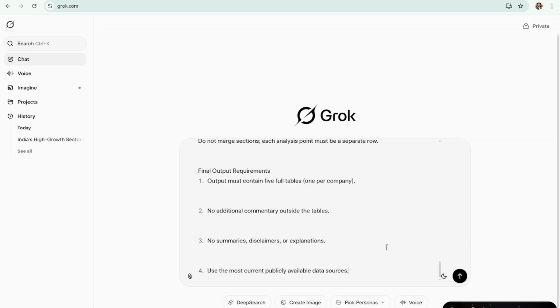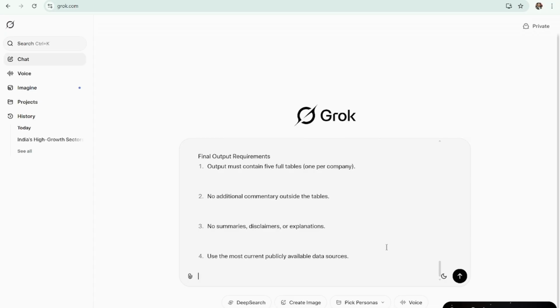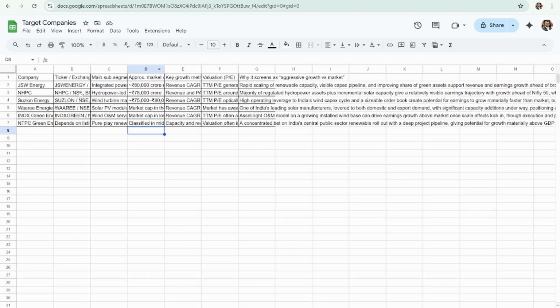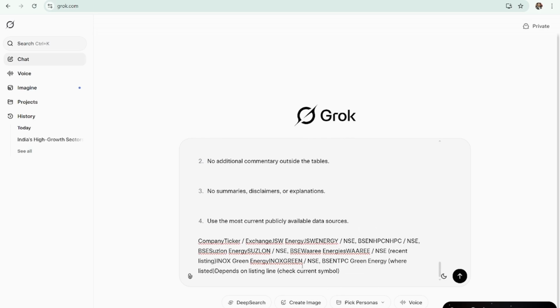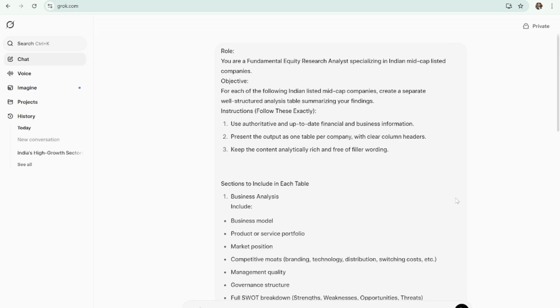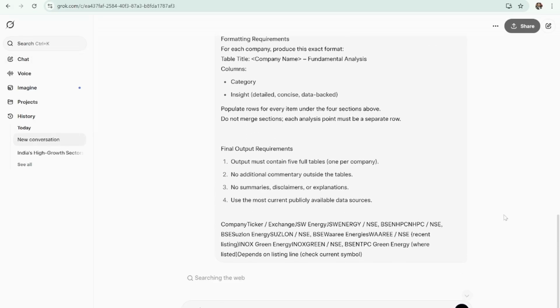Okay, so I need to copy the names of the companies, so those are here. Don't worry about the formatting too much. It is quite capable in terms of understanding, comma delimited. So let's see what Grok does in the meantime.